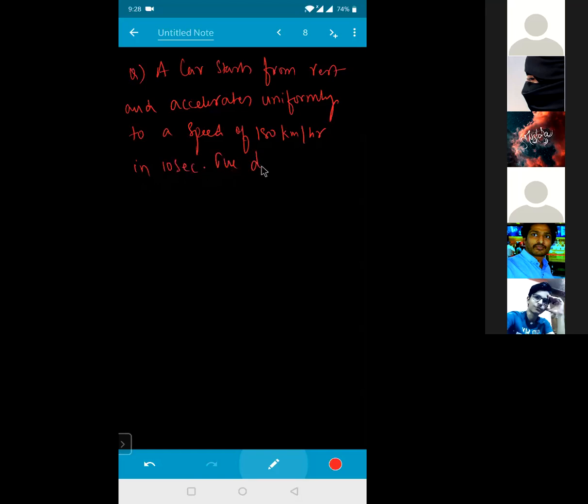The distance covered by the car in this time interval is...